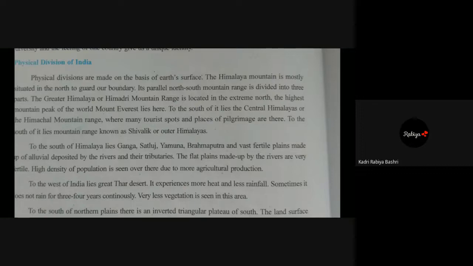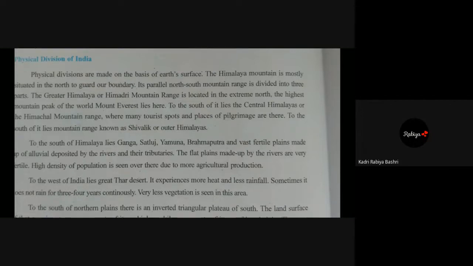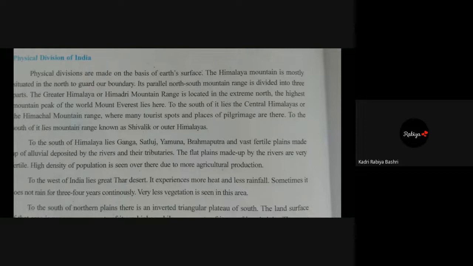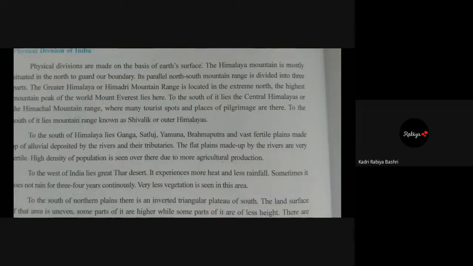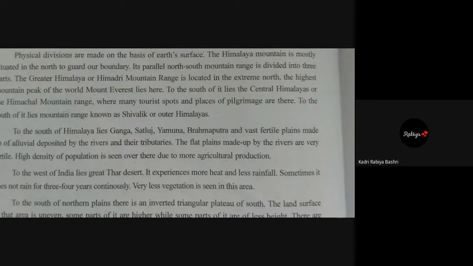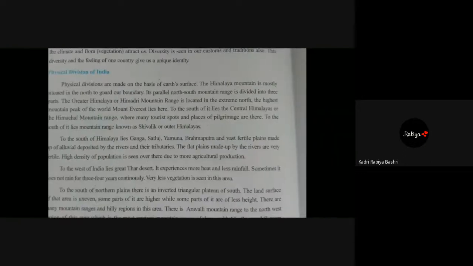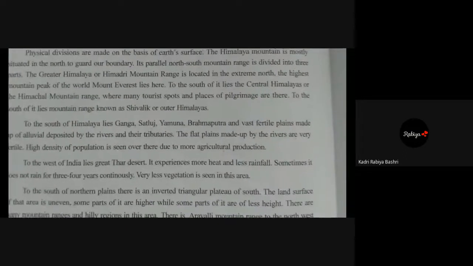The highest mountain peak of the world, Mount Everest, lies here. To the south of it lies the Central Himalayas or the Himachal mountain range, where many tourist spots and places of pilgrimage are there. To the south of it lies the mountain range known as Shivalik or Outer Himalayas.